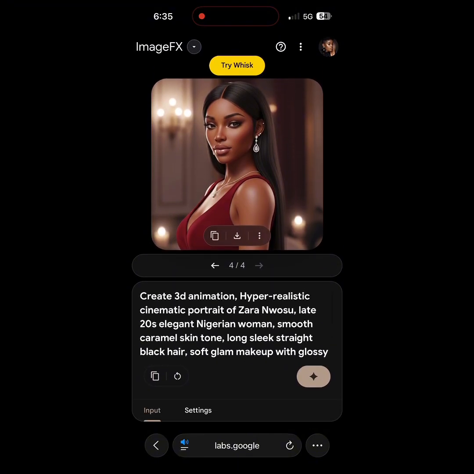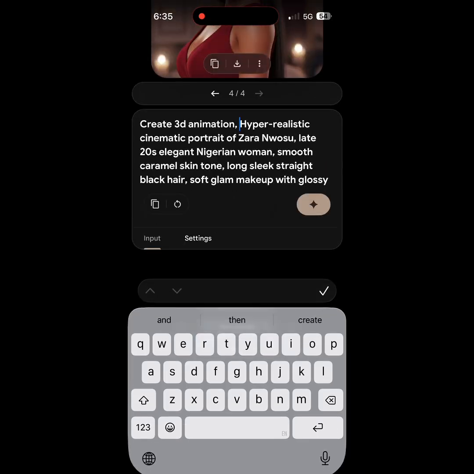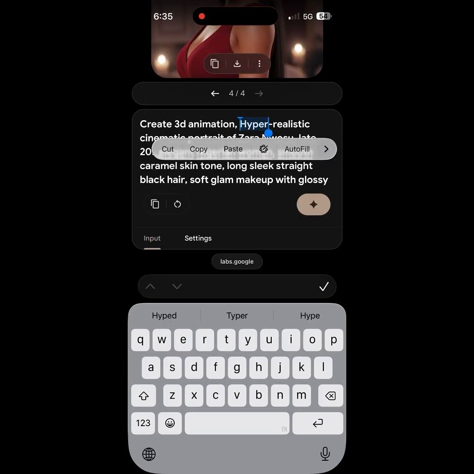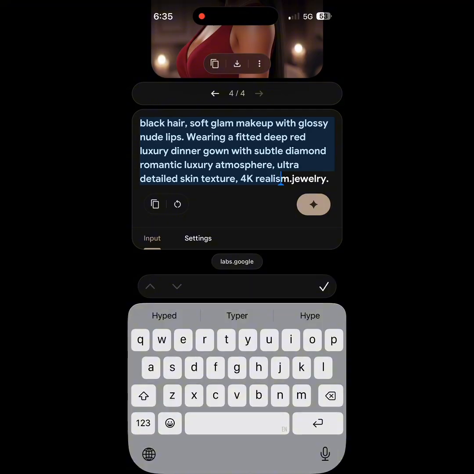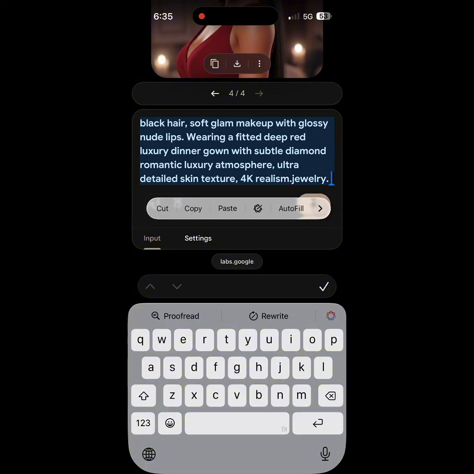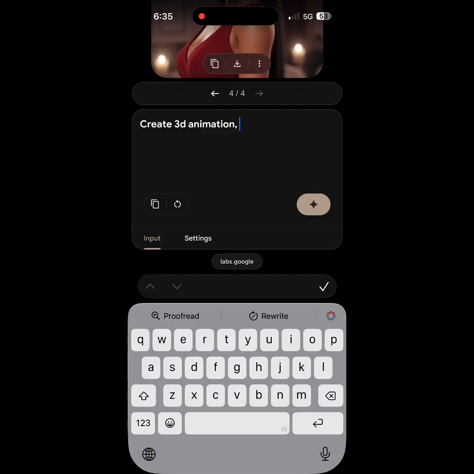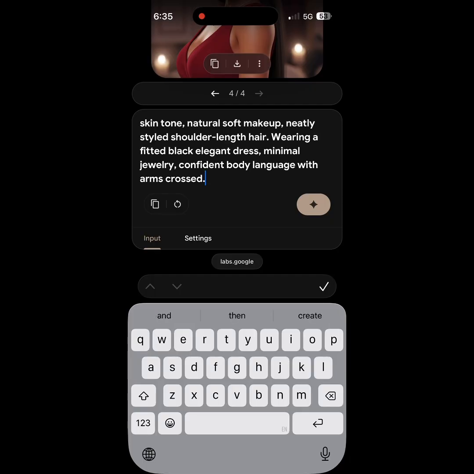So paste it here, and then I'm going to copy this. So let me delete this. This is for someone else. And paste.